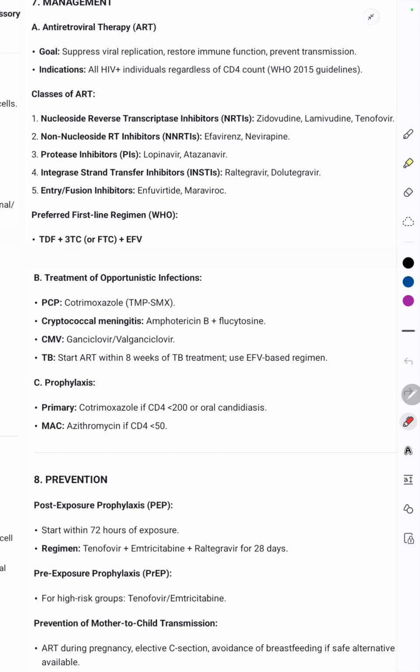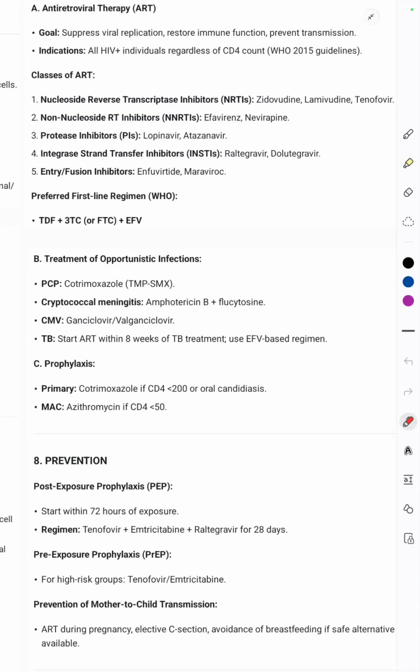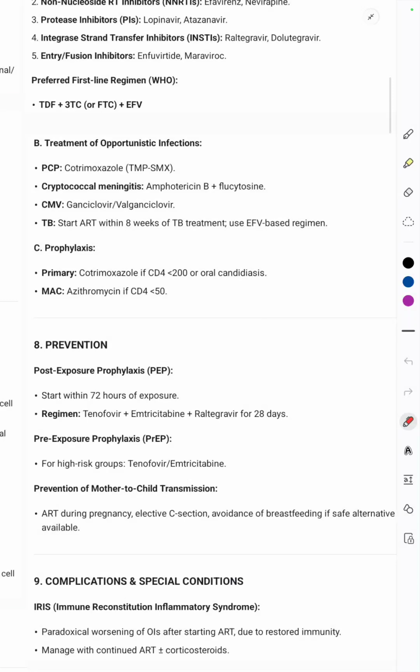So the preferred first line regimen is the TLD, that is tenofovir, lamivudine, and dolutegravir. In case of children, it is TLL, that is tenofovir, lamivudine, and lopinavir and ritonavir, that can be given. Then treatment of opportunistic infections: for Pneumocystis carinii pneumonitis, cotrimoxazole, that is trimethoprim and sulfamethoxazole; cryptococcal